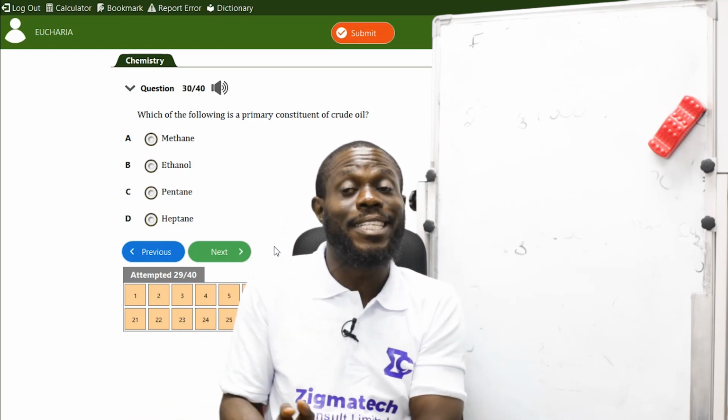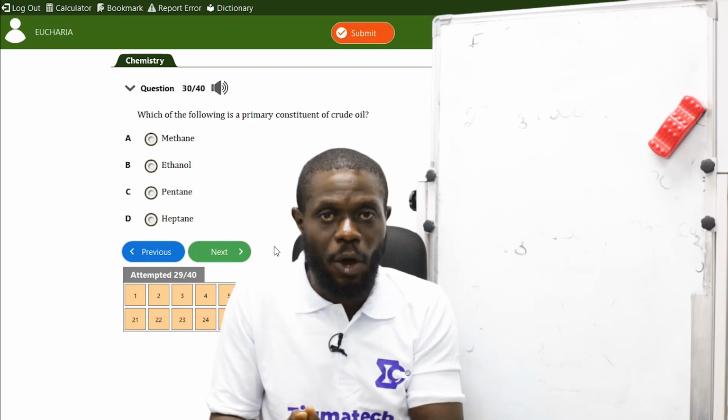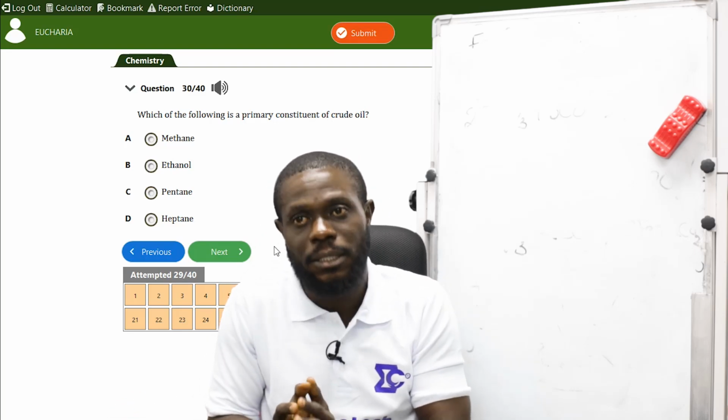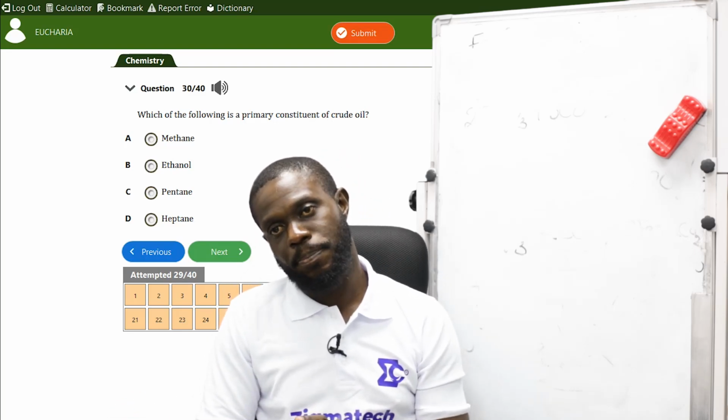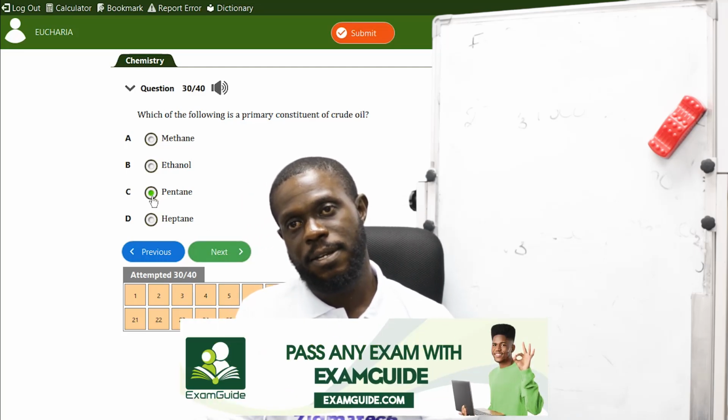So they say the primary constituent. That means which of these substances, or compounds, or products has other products inside. That's what it means. It's pentane. So the correct answer is C.